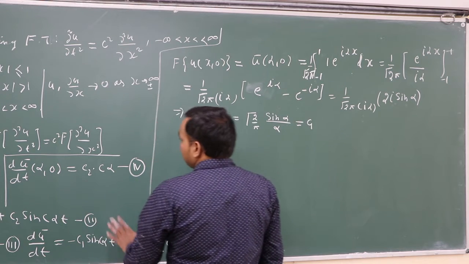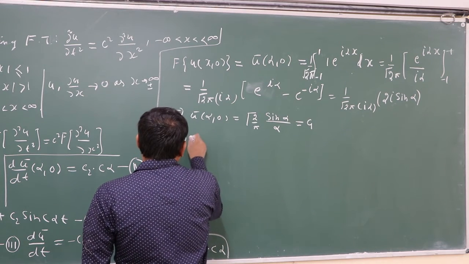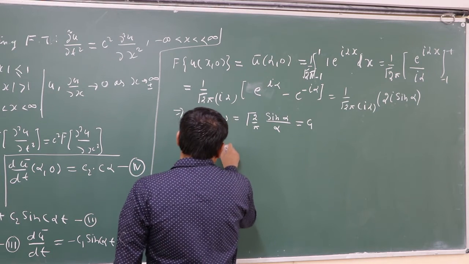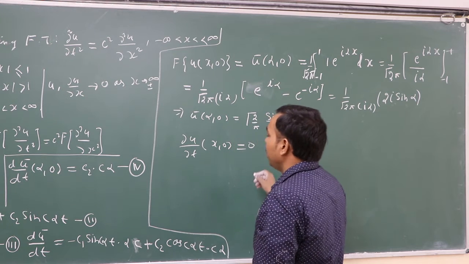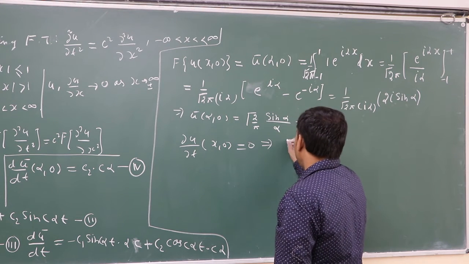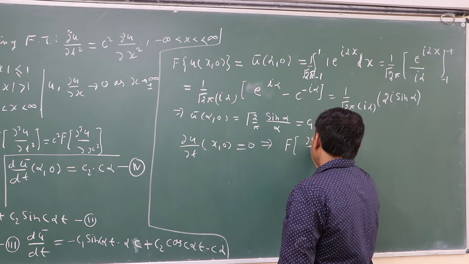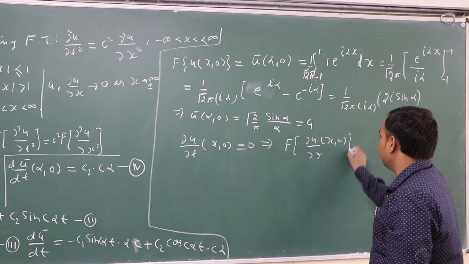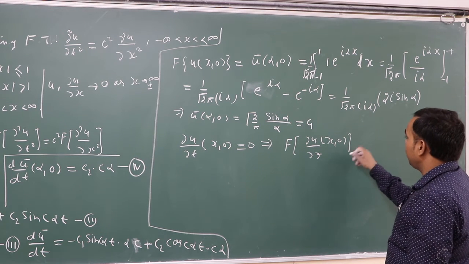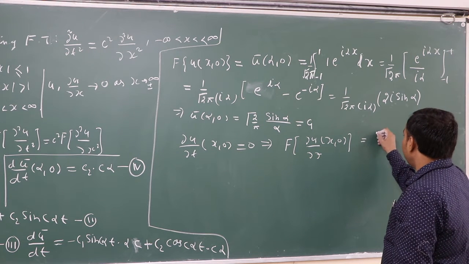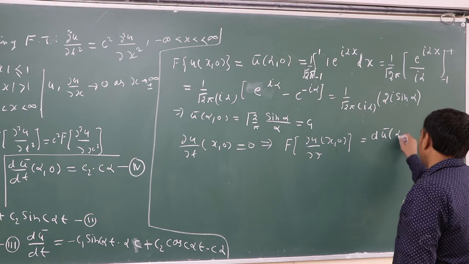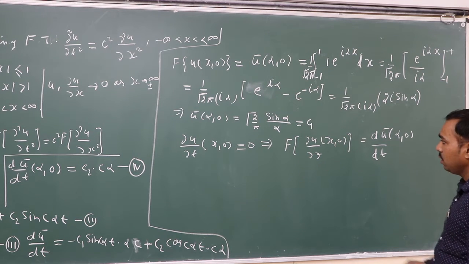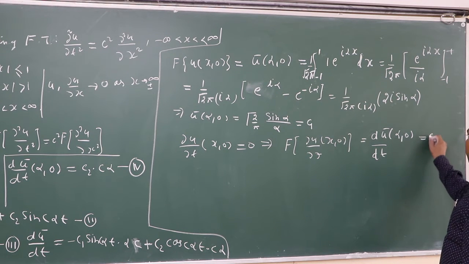Now given del u upon del t (x, 0) equal to 0, and applying the Fourier transform, del u upon del t bar at 0 means du bar/dt(alpha, 0) goes to 0.